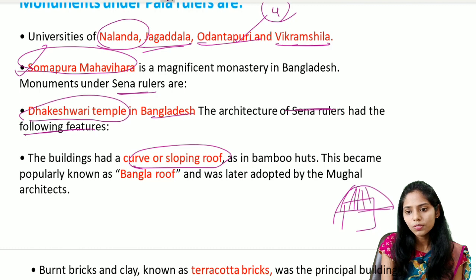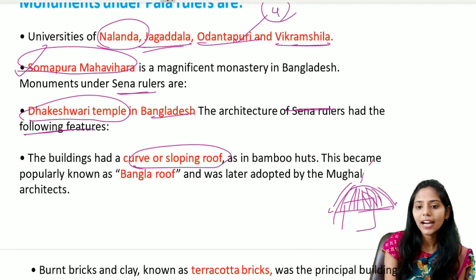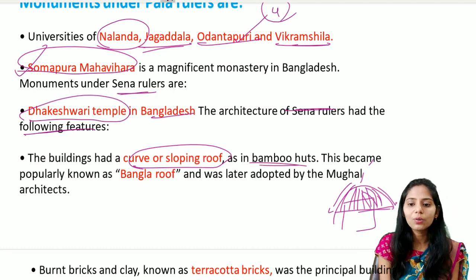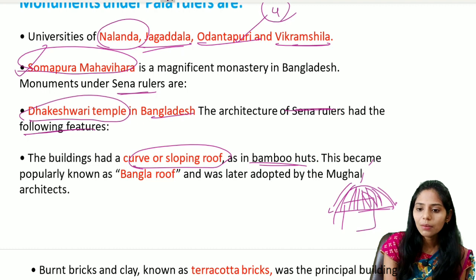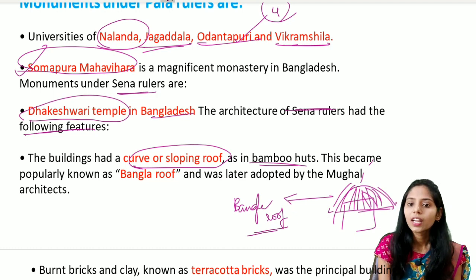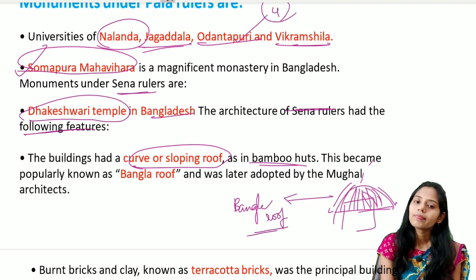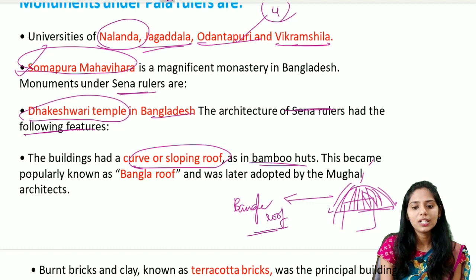So the slopes were very much curved, and we also see the sloping roof, such that if any rain happened, the water will seep down. This type of roof, mainly built by the Sena rulers, is called the Bangla roof. The Bangla roof is one of the important features of Pala and Sena architecture. Later on, the Bangla roof was adopted by the Mughal rulers as well.